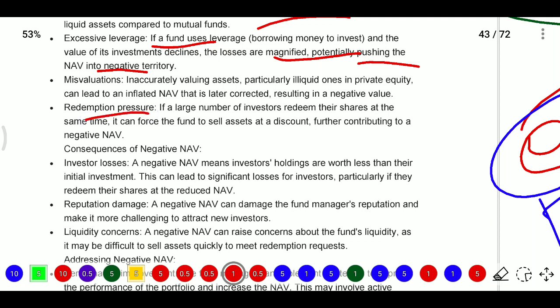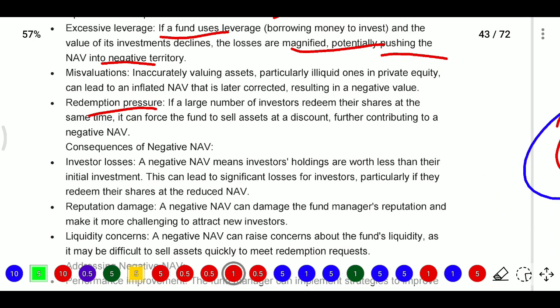Next, redemption pressure. Private equity funds invest in illiquid assets. They have a maturity period of 1 to 5 years or 1 to 10 years.